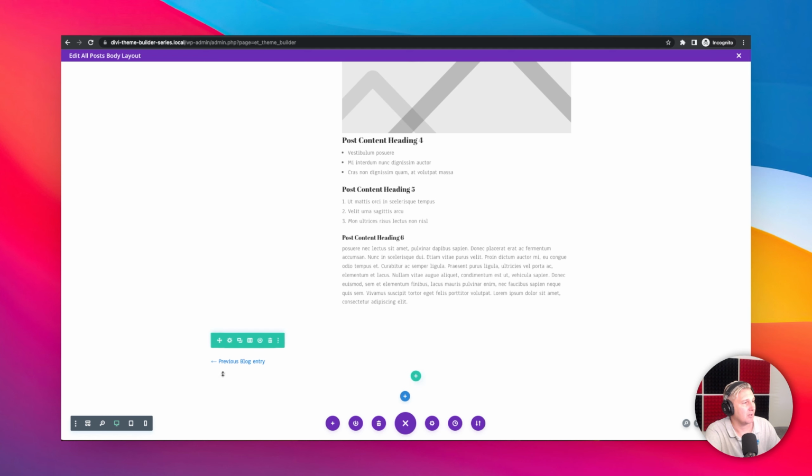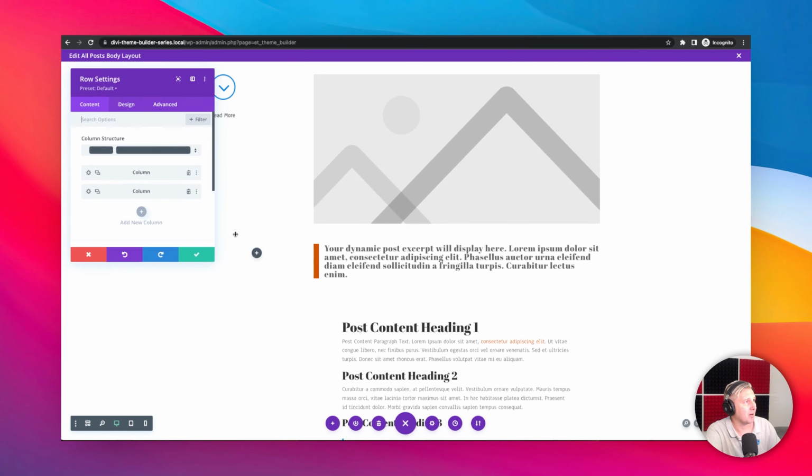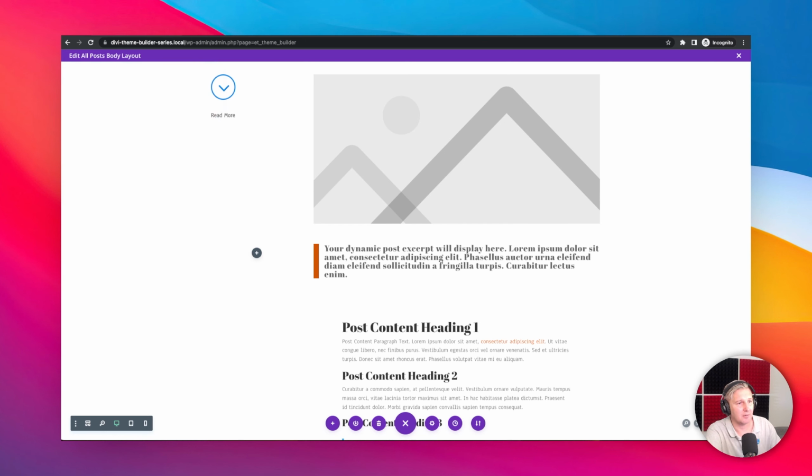Now we want to maybe just also here for this row right here, let's just take the padding on the bottom away, because I think it would look better if it kind of scooches up right to the bottom there. So spacing, padding bottom, 0. And we can again go double check and see what we did on the front end.